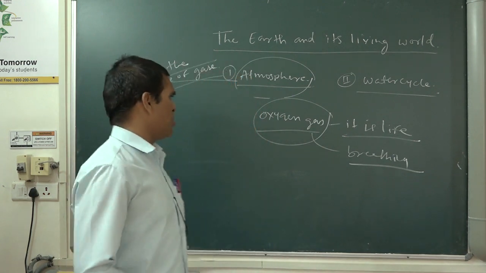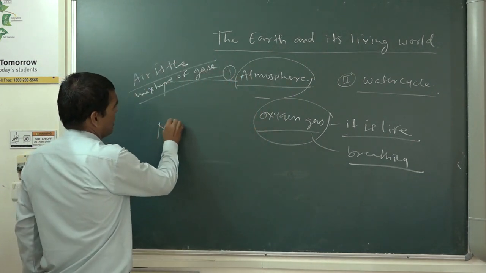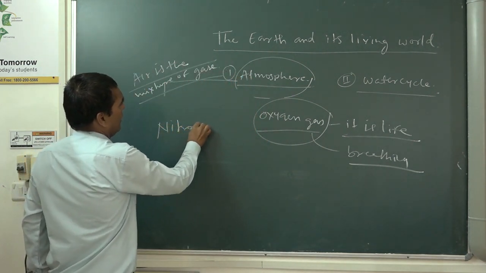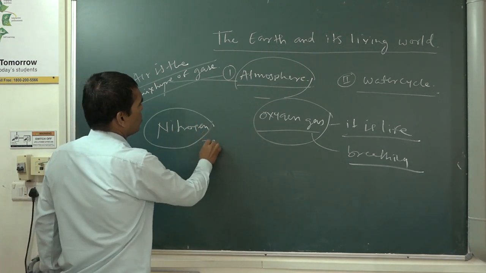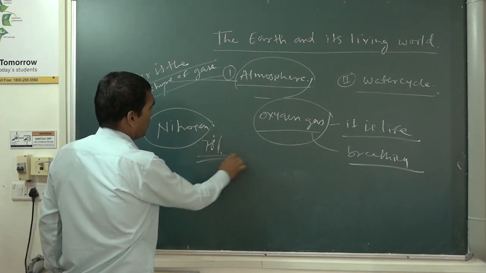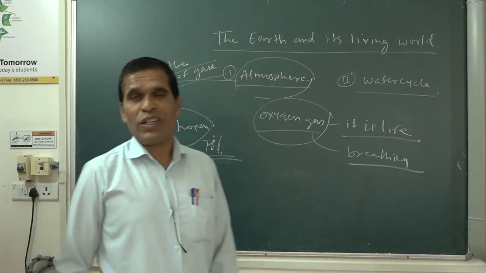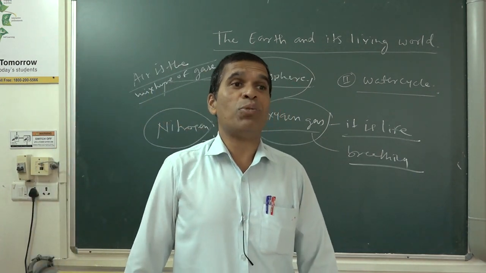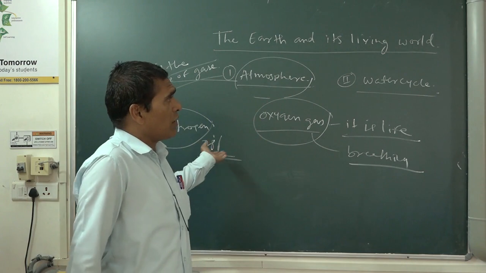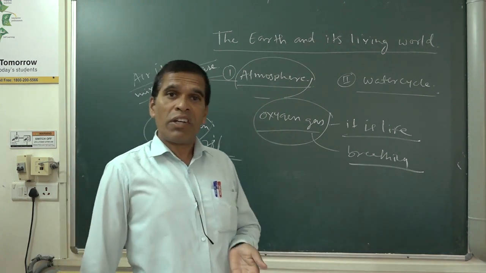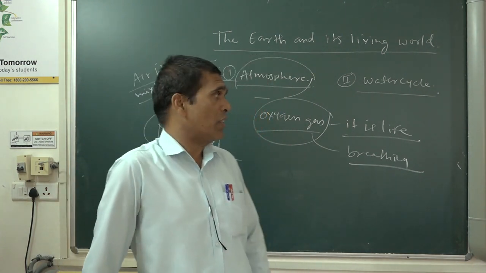Second is nitrogen. Why nitrogen? Sir, it is the largest gas in the air. What is the use of nitrogen? Nitrogen is very important. It is an abundant gas, 78% of the air we have.